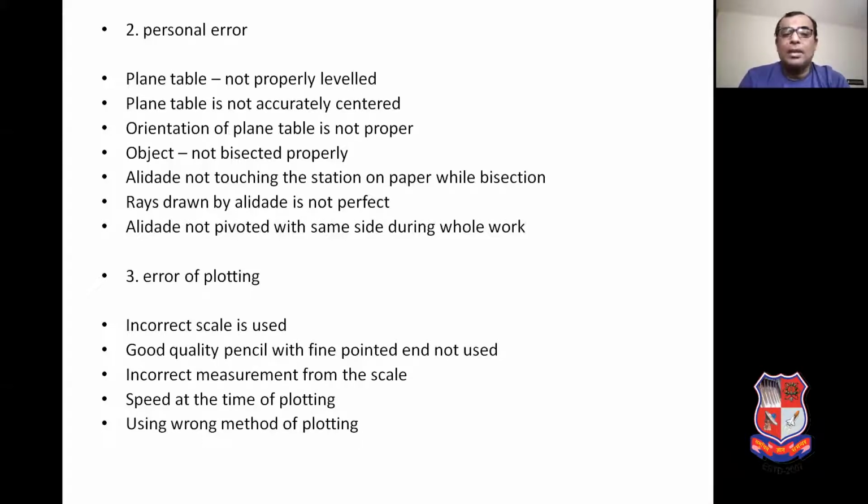Good quality pencil with fine pointed end is not used, error of plotting. Incorrect measurement from the scale, speed at the time of plotting, using wrong method of plotting or drawing are considered as error of plotting.